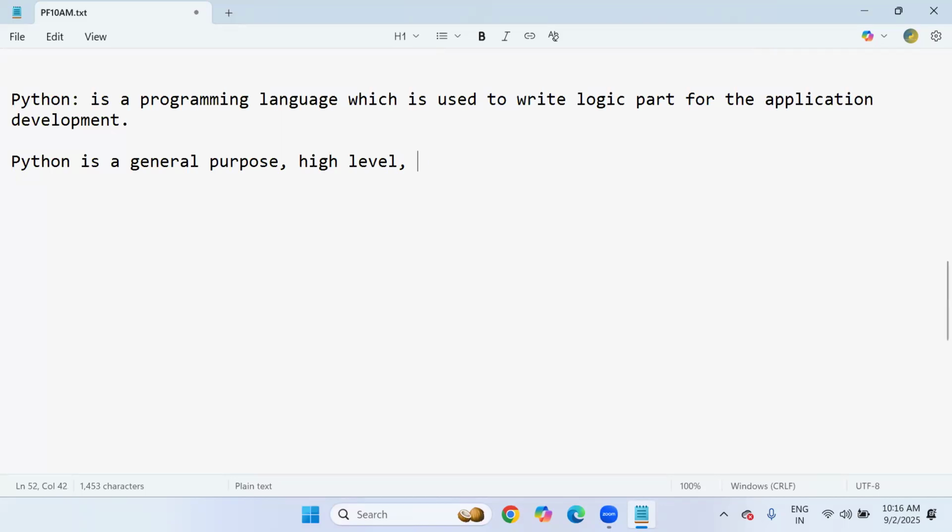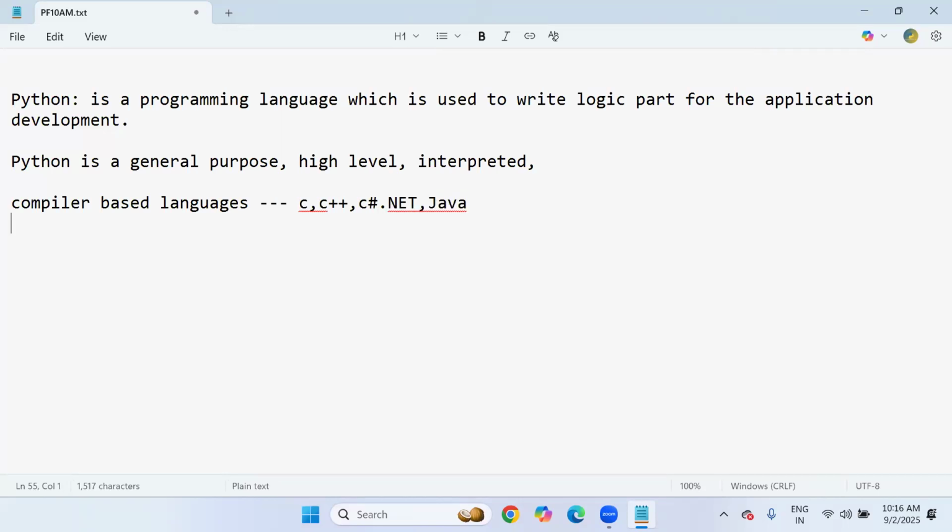Next, Python is an interpreted programming language. Interpreted. Here I need to give clarity on interpreted versus compiler based. Most of you are already aware of compiler based programming languages, right? Compiler based programming languages are C, C++, C#, .NET, and Java.